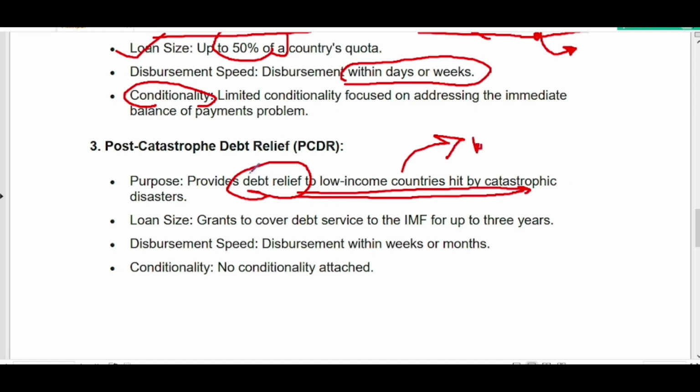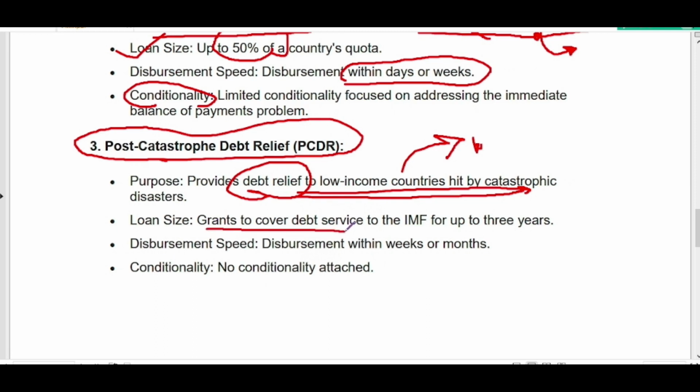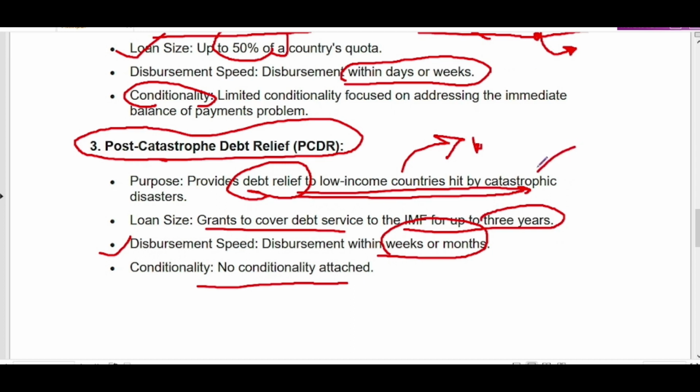In that case, this financial facility becomes important to low income countries, and it grants money to cover debt services to the IMF for up to 3 years. And disbursement speed is within weeks or months, right? Because they have to pay their loans, and no conditionality is attached, because it is needed when countries are hit by a catastrophe, such as cyclones, earthquakes.